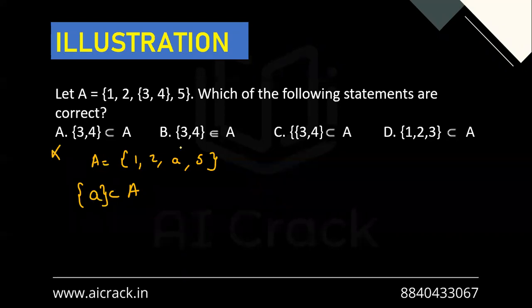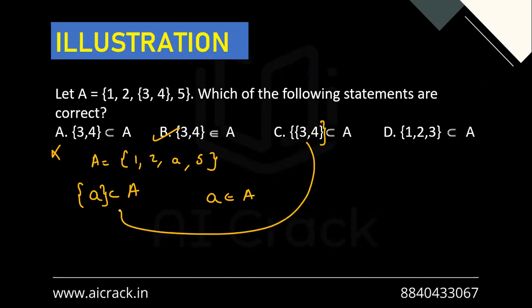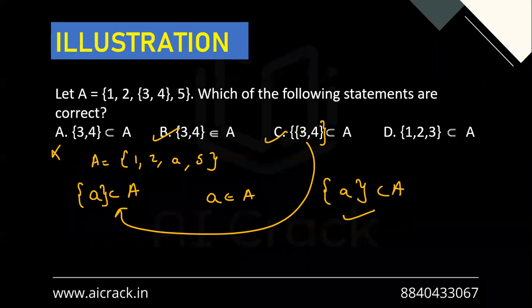Now let's talk about B. B says a belongs to A. This is true. Whenever we write an element, like if we talk about 2 belongs to A, yes. a belongs to A, yes. 5 belongs to A, yes. So that's why B is true. Now talking about C. Sorry, one bracket is missing from here. So now this is similar to this one. So basically this is a subset of A. That is true. So C option is also true.